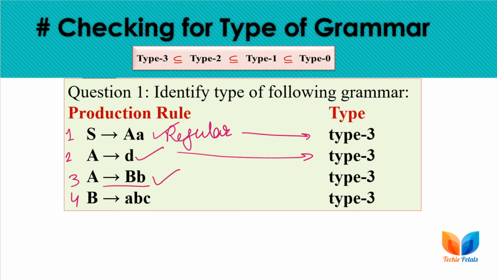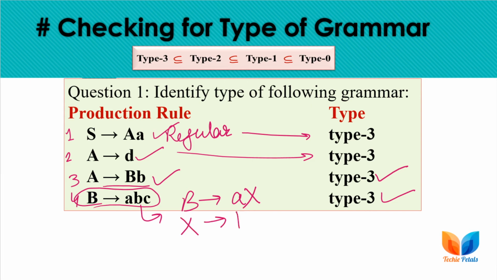The third production rule is also left linear regular grammar, type 3, and the fourth production rule is also type 3, because we can convert this rule to a regular rule. We have discussed this in detail in the previous lecture. If you are not clear about these rules, please go through lecture number 36.